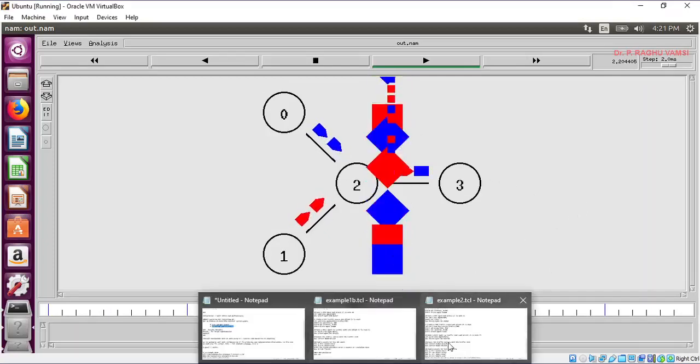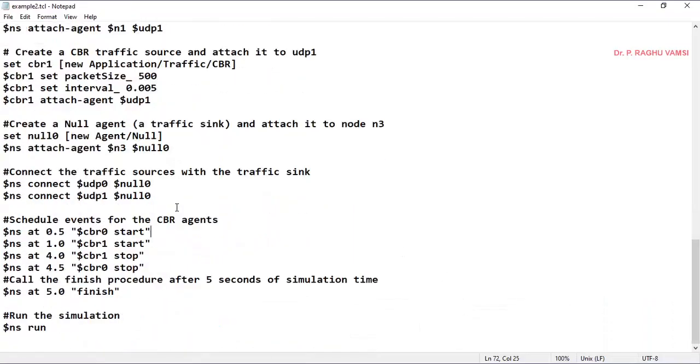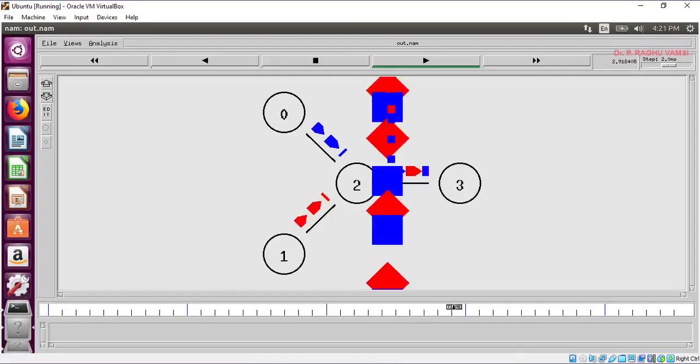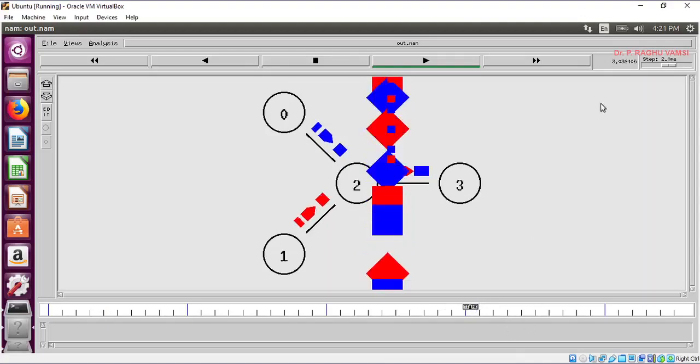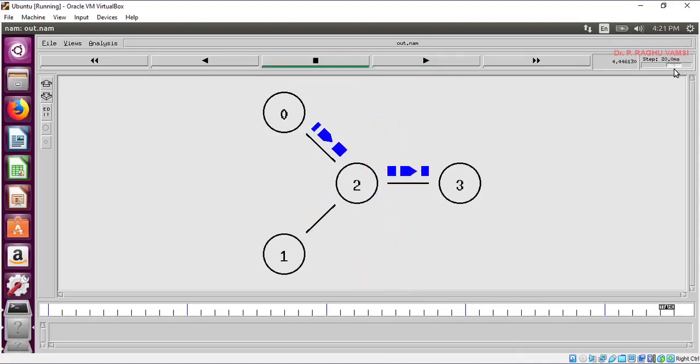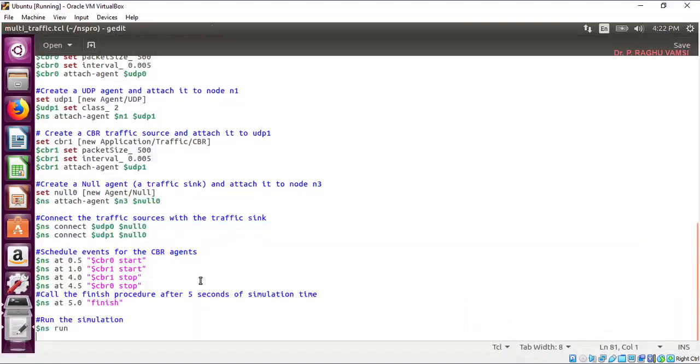Okay, so this simulation we have seen here, and this traffic will go on up to 4.5 seconds, and at 5.0 seconds the simulation will end. Okay, so this is related to the viewing of the network animator, that is how your simulation works and all.